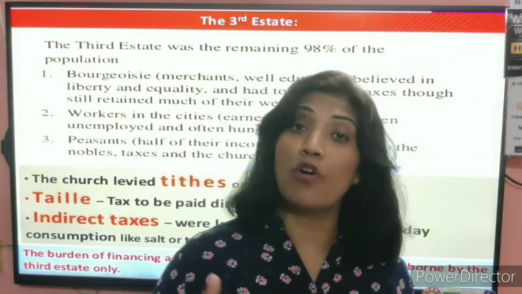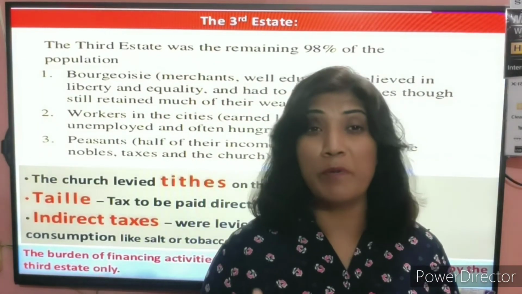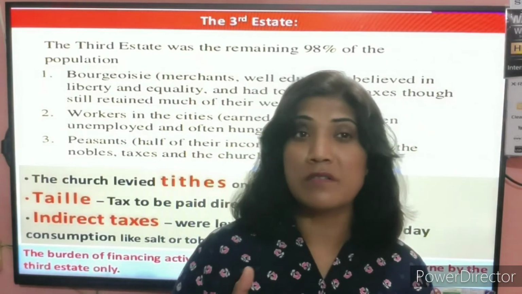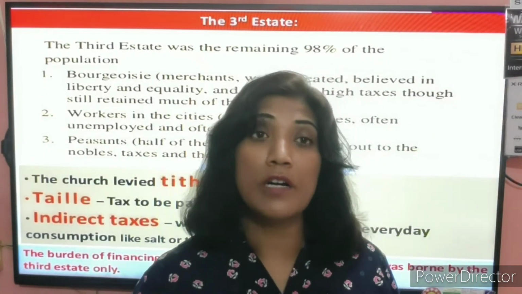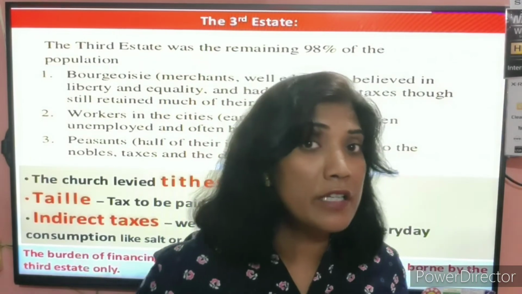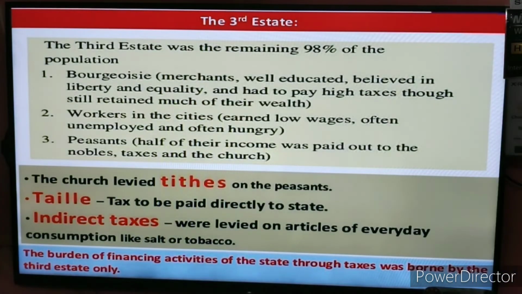But the common people, the poorer section, peasants and farmers, landless workers, casual workers, were extremely burdened with so many taxes.